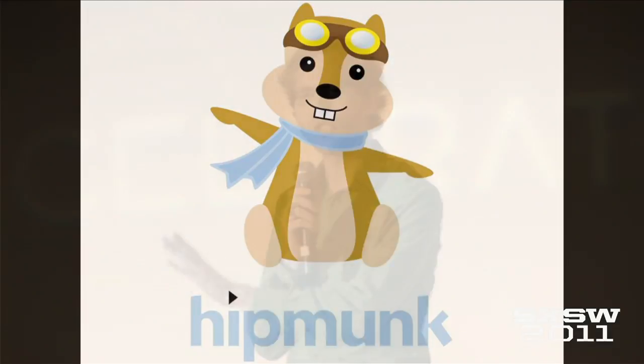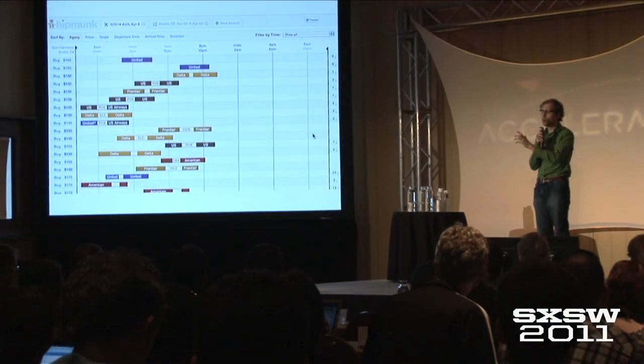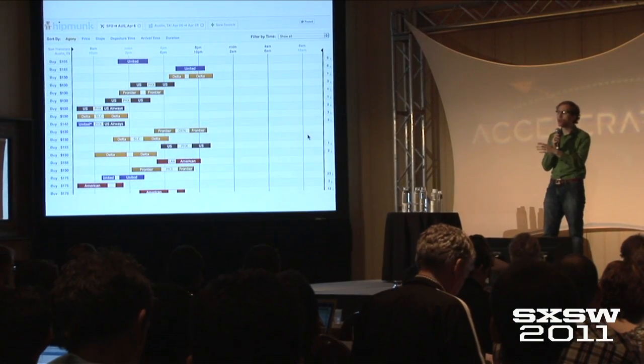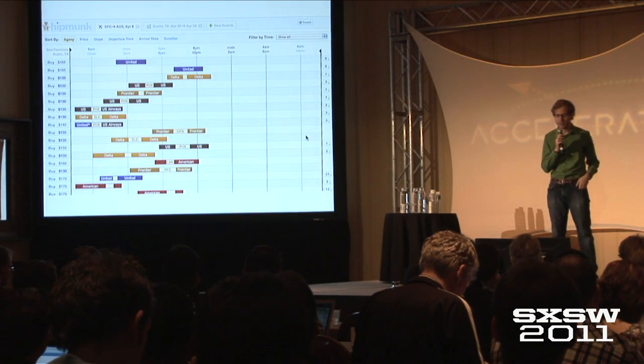And I'll start out by showing you our flight search product. Here, you can see all of the flight options from San Francisco to Austin laid out on a single page so that you can easily compare when the flights depart and arrive, what airlines they're on, how long the stopovers are, and even whether they have stops in the first place.